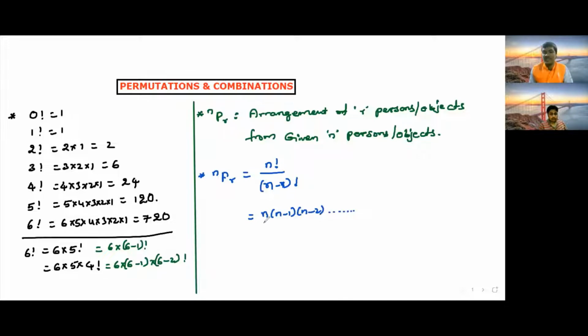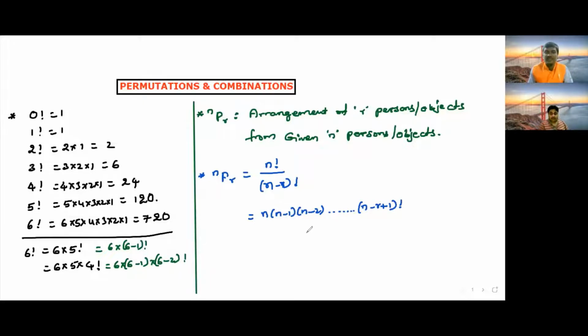This is the second format. Just as we write 6 factorial as 6 into (6 minus 1) factorial, in that format the last term is (n minus r plus 1).